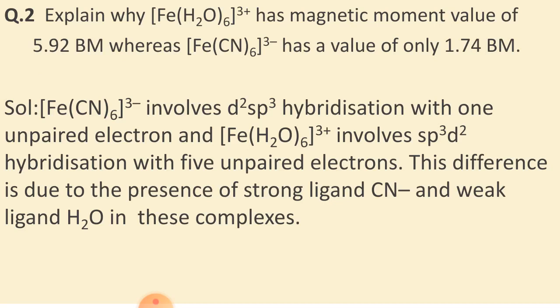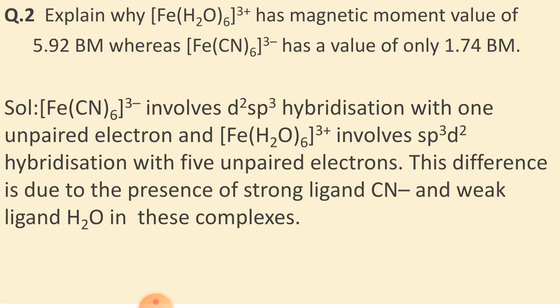So this involves d2sp3 hybridization with 1 unpaired electron. And in the case of Fe(H2O)6 3+, this also contains d5 configuration, but due to water, which is a weak field ligand, no pairing of electrons occurs in the t2g orbitals. So all the orbitals have single electrons and hence this involves sp3d2 hybridization. That means it uses outer d orbitals for hybridization and this contains 5 unpaired electrons. So this difference is due to the presence of strong field CN- and weak ligand water in these complexes.